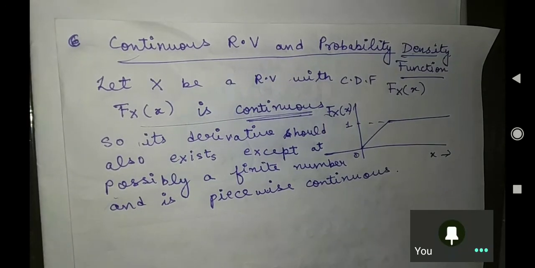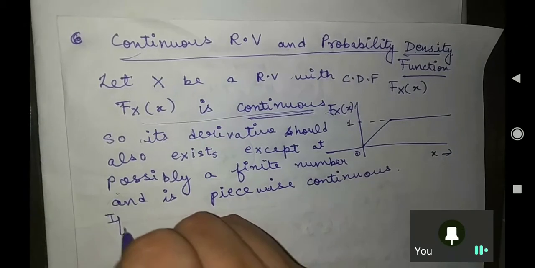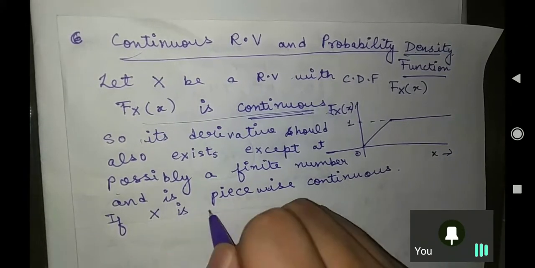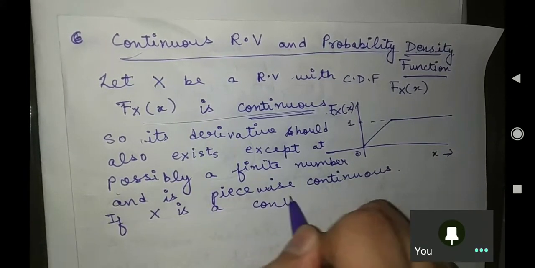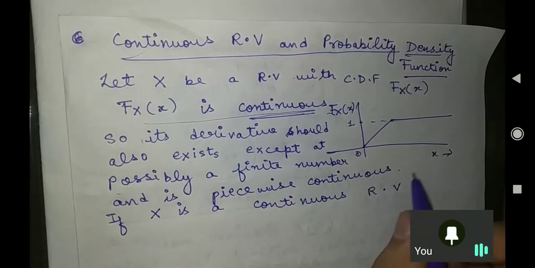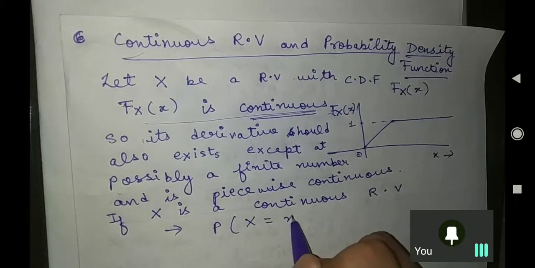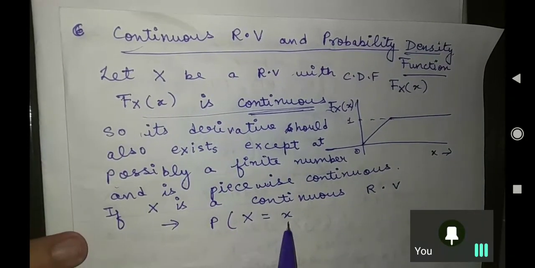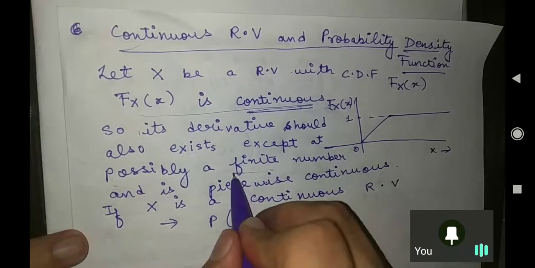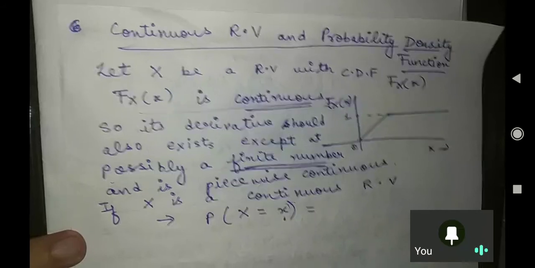Okay, so if x is a continuous random variable, what can we say then? That means your P x at a particular point x, at possibly a finite number of points, what should it be?